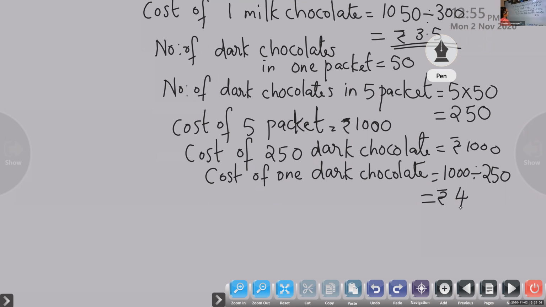So children, we are going to finish this period now. So write it fast. The cost of one dark chocolate that we have found out is rupees 4. Before, we found out the cost of one milk chocolate, that is rupees 3.5. The cost of milk chocolate is less. The cost of milk chocolate.